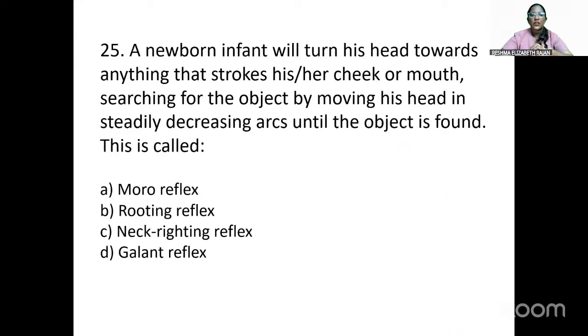So the last question for discussion today is: a newborn infant will turn his head towards anything that strokes his or her cheek or mouth, searching for the object by moving his head in a steadily decreasing arc until the object is found. And this is called: rooting reflex, neck righting reflex, Galant reflex. So the answer will be rooting reflex. So there are many neonatal reflexes you should study to answer this question.